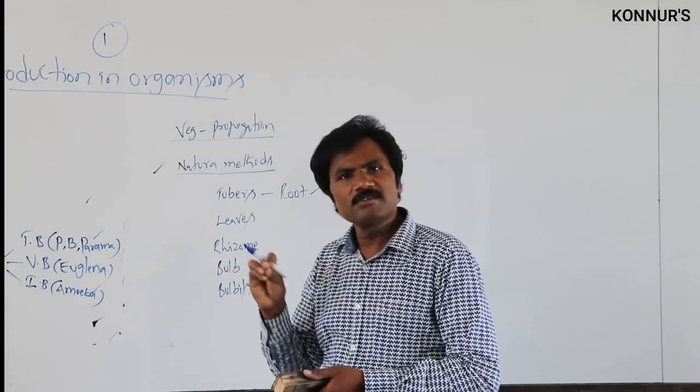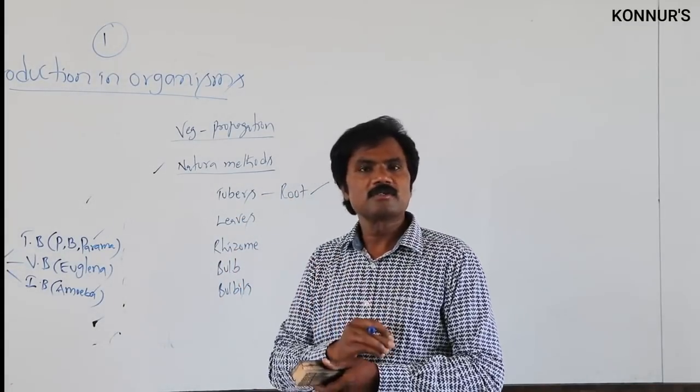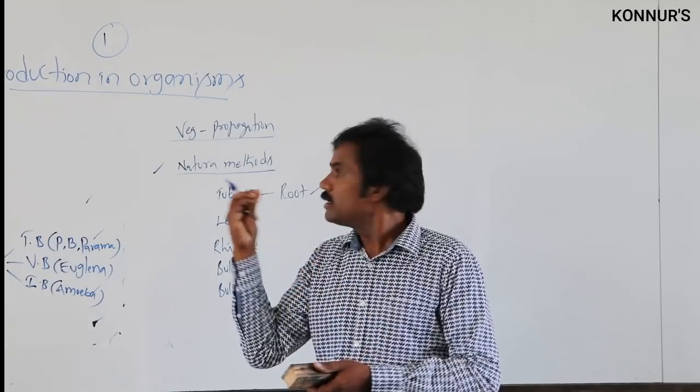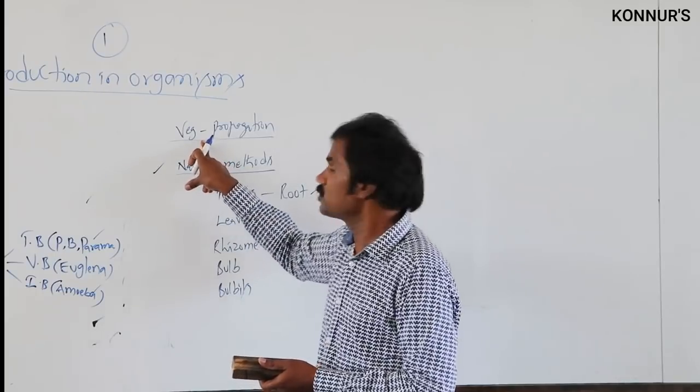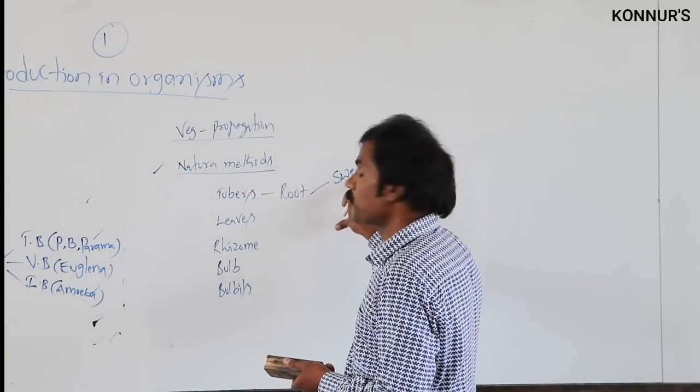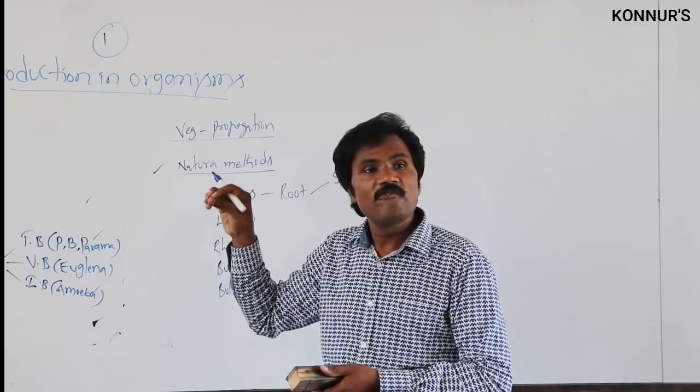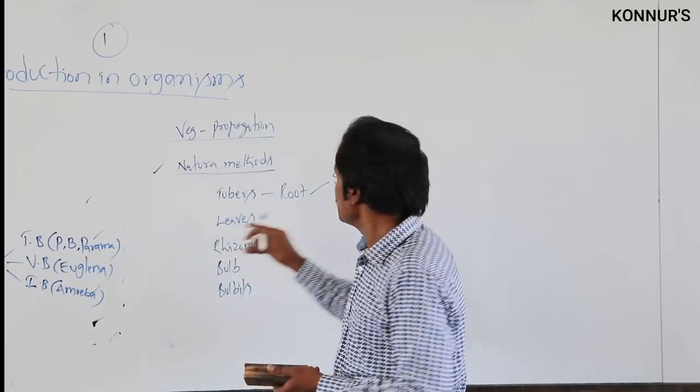Many times, in exams, they ask about natural methods of vegetative propagation. Example: the sweet potato. Sweet potato is a modified fleshy root.